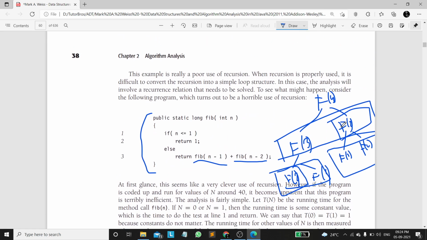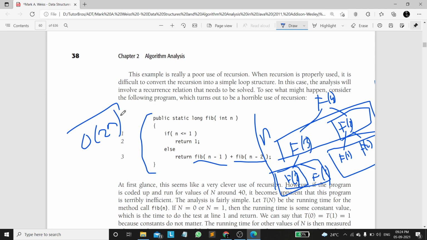So it is forming a complete binary tree. In that case we can consider the number of nodes, which is 2 power n, like the height of the tree and number of divisions happening, so we can consider the time complexity as big O of 2 power n.